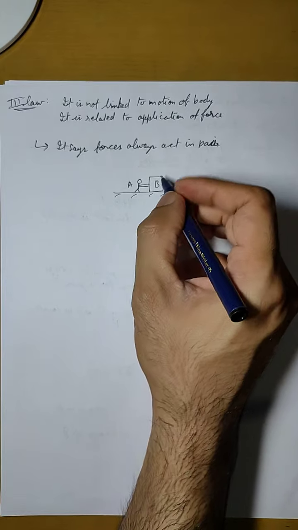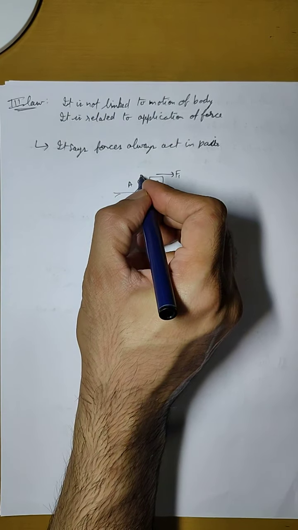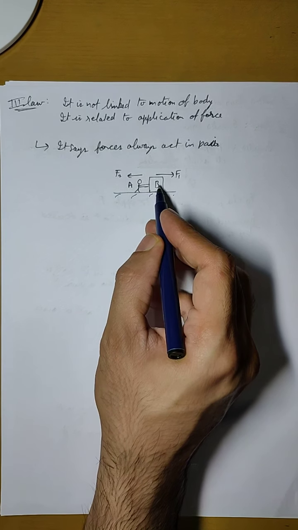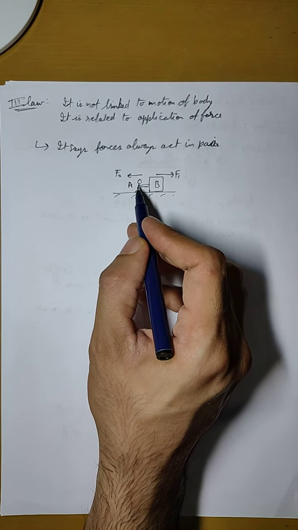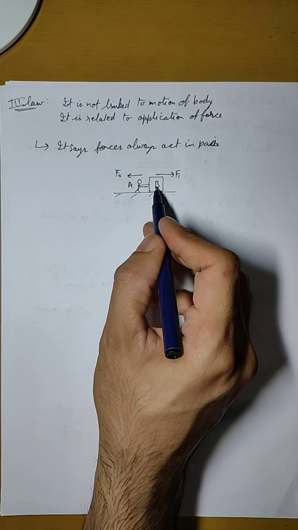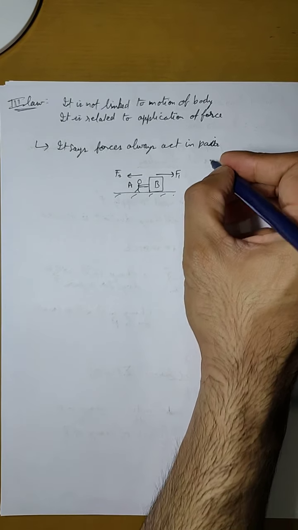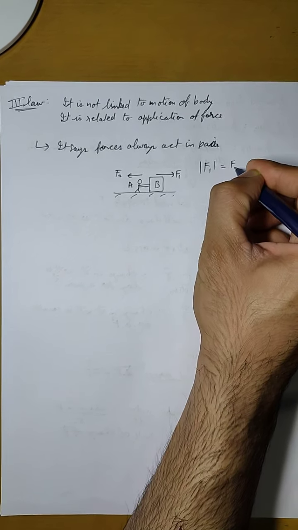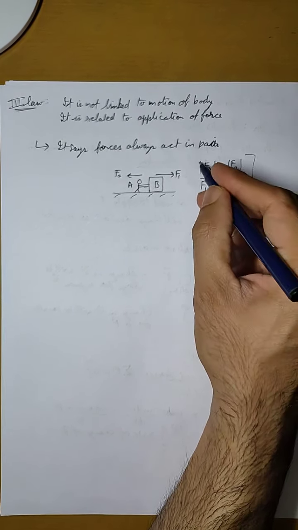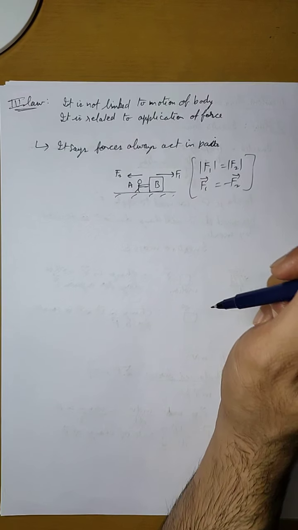Now if the boy applies a force F1 on B in this direction, then by third law B will also apply a same force F2 in the opposite direction on A. So A is applying force on B while B is applying force on A. So who is doing the action? The action is done by A because he starts applying the force, and the reaction from B is the force F2, which is equal to F1 but in opposite direction. So the magnitude of F1 is equal to the magnitude of F2, and if we talk about the direction, then we can write it like this. So these two statements are the important inference that we can draw from third law.